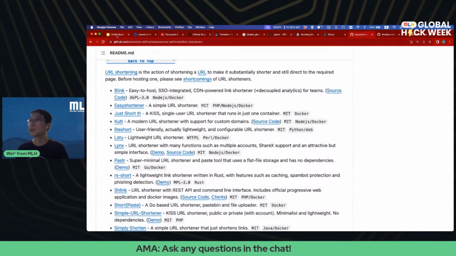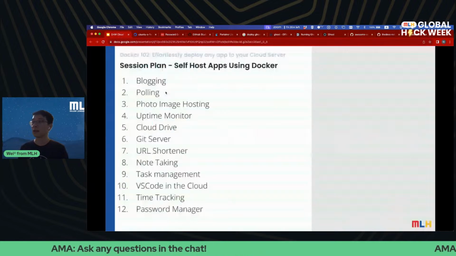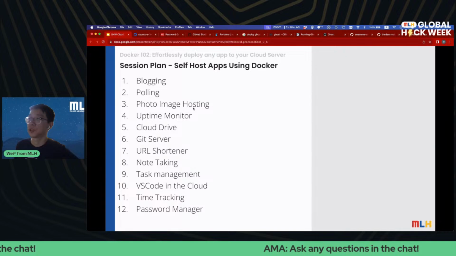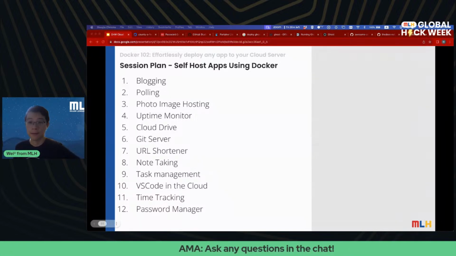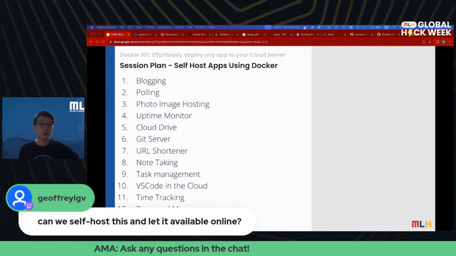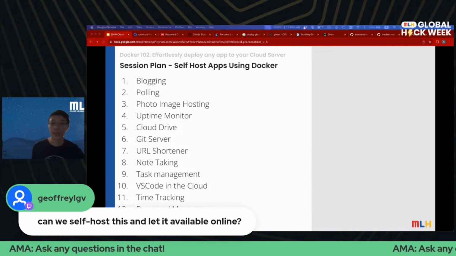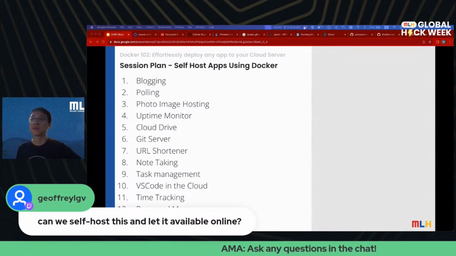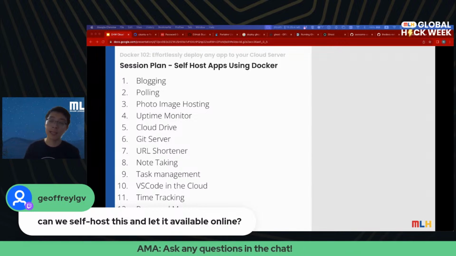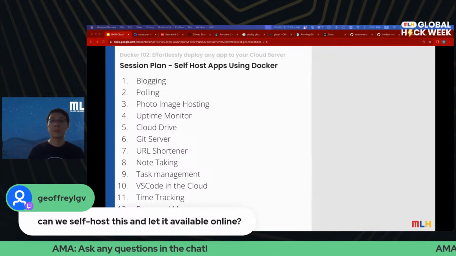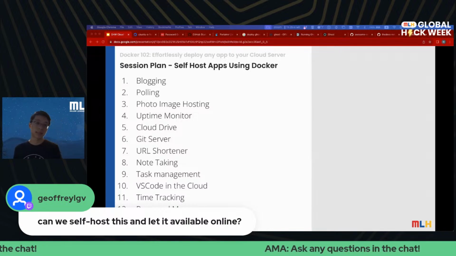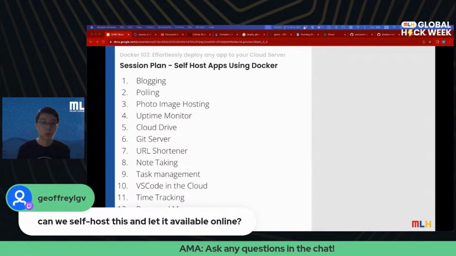All right, let's go back to our list now. What is the second application we should deploy together? Can we self-host this and let it be available online? For sure. This is what we're here for, right? So we want to deploy an application that anybody can access yourself. I mean, you can restrict it to yourself, but you can also make it so that anybody can access the app using your domain name. And that's what we will cover in session 3.